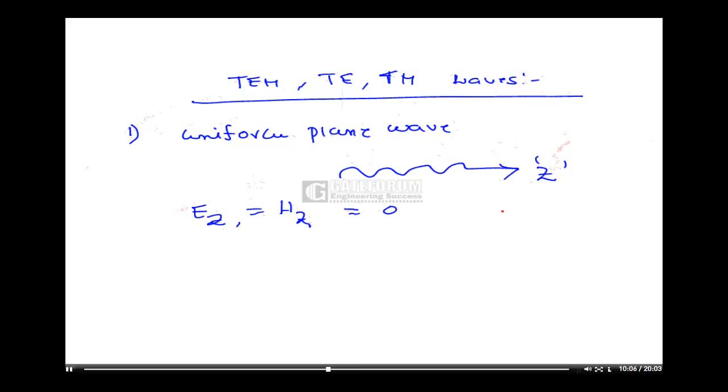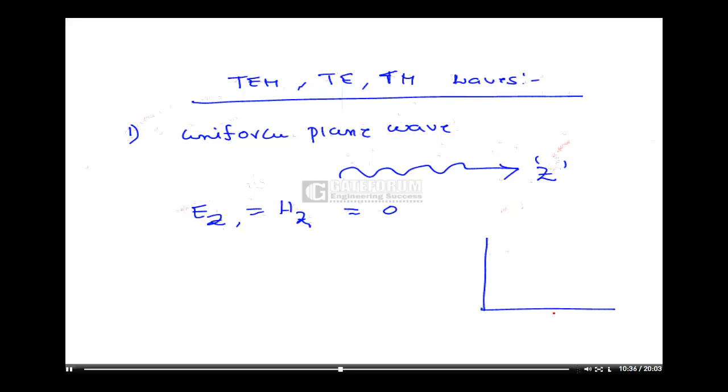That is, neither the electric field nor the magnetic field intensity has any component in the direction of propagation. Both components in the direction of propagation are zero.